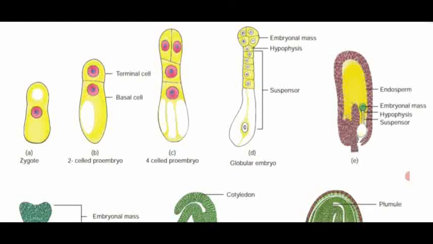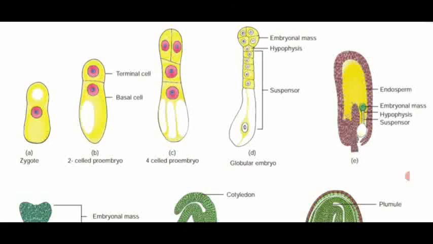Then the next one is the development of the embryo inside the seed. A large endosperm, which is yellow in color. Then the embryonal mass, that is the globular shaped embryo, present inside the seed coat. What will happen? The globular shaped embryo pushes the embryo deeper into the endosperm. That one we have given in the textbook.